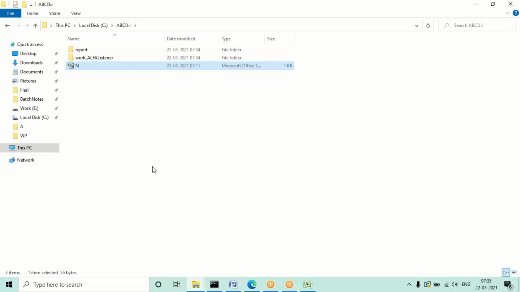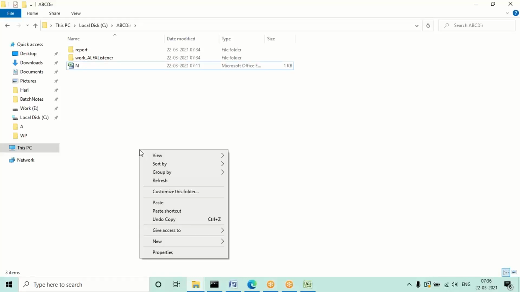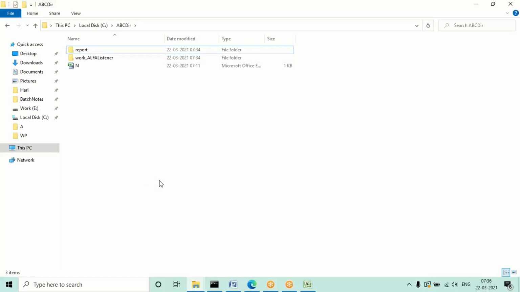See, for every 30 seconds this directory will refresh. So that is the directory given in the file listener. For every 30 seconds it will refresh. Wait for a few seconds. After a few seconds, the file will not be there. Okay, so the file is picked, right?